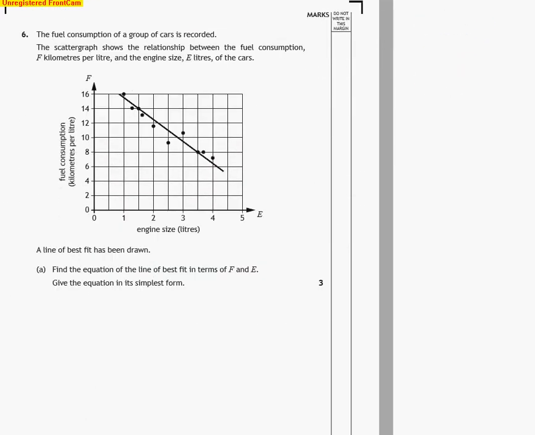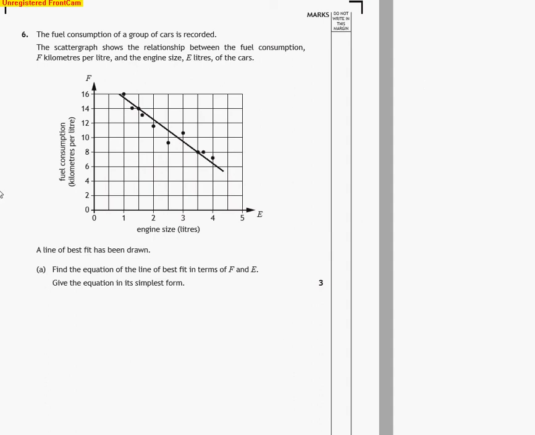Okay. Now this is a really good question. Oh, pardon me. Equations of a straight line. So, fuel consumption of a group of cars is recorded. It's on the scatter graph below. And this is a relationship. They've drawn a line of best fit. And we've got to find what that equation of the line is.